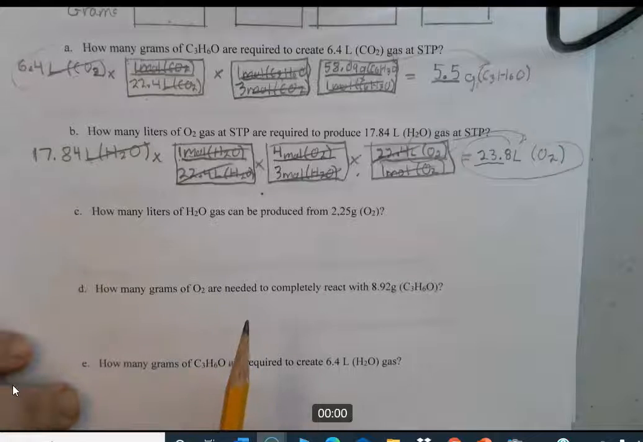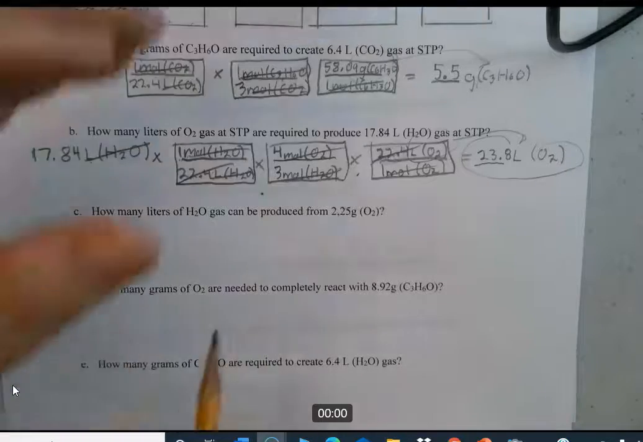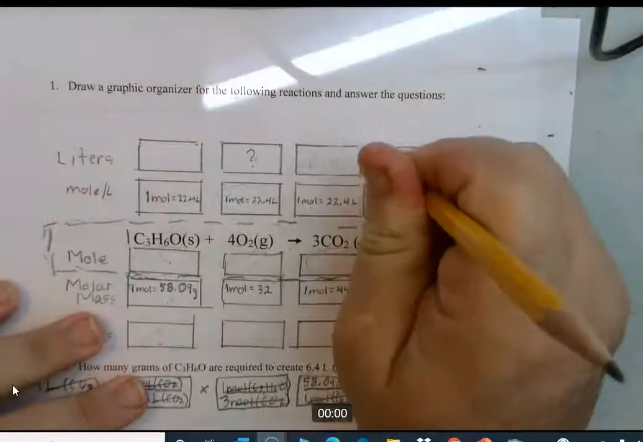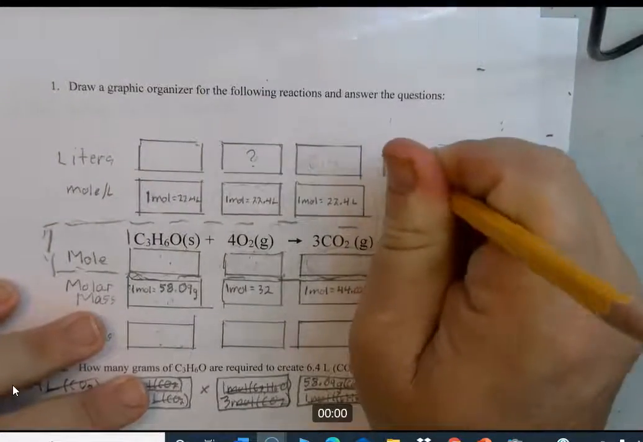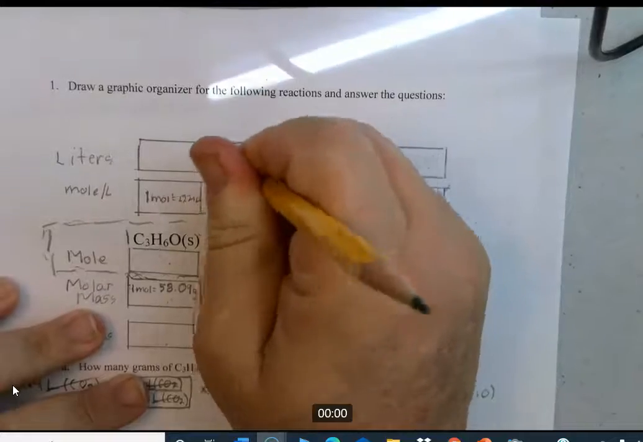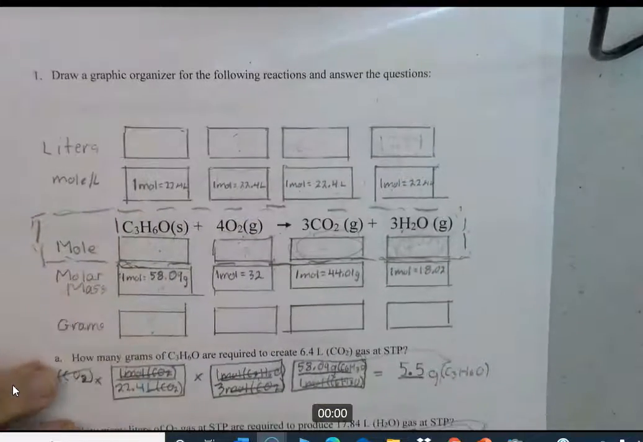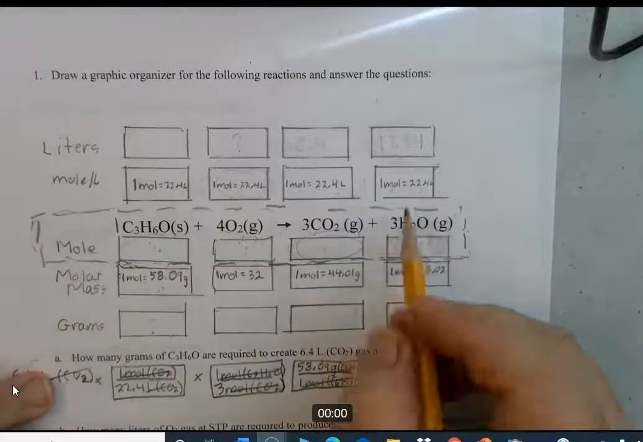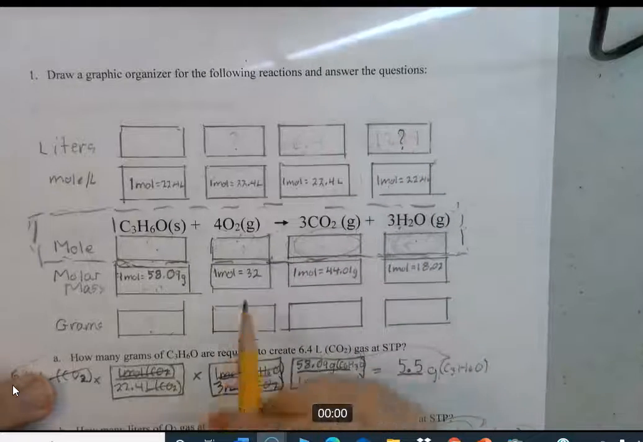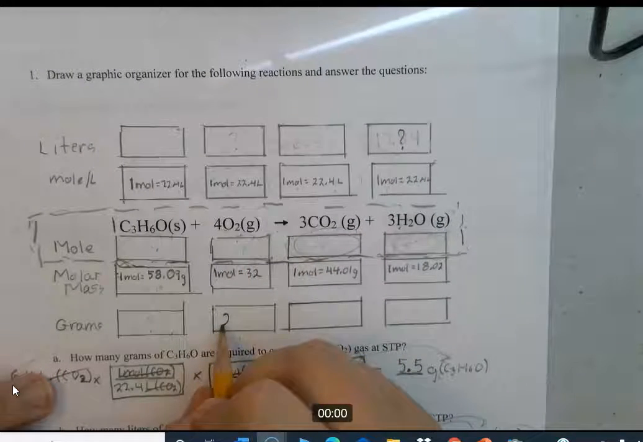So let's go ahead. How many liters of H2O can be produced from 2.25 grams of O2? So we're going to go from grams to liters. Let's come on up here. Erase what we did last time. And it wants to know how many liters of H2O. So here's H2O, here's liters, put a question mark up there. Produced by 2.25 grams of O2. Here's O2, and grams is down here.